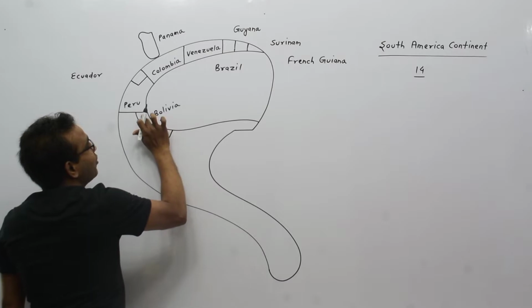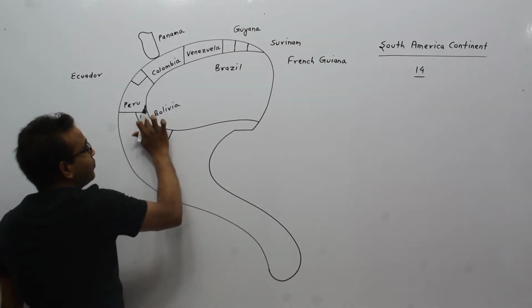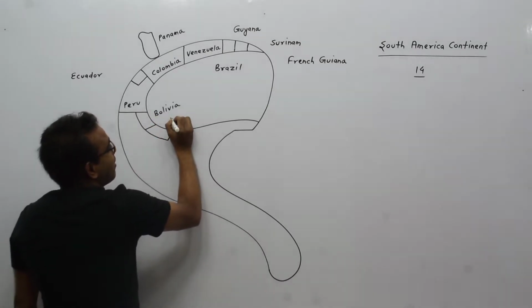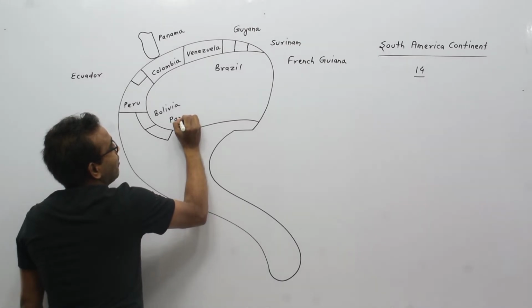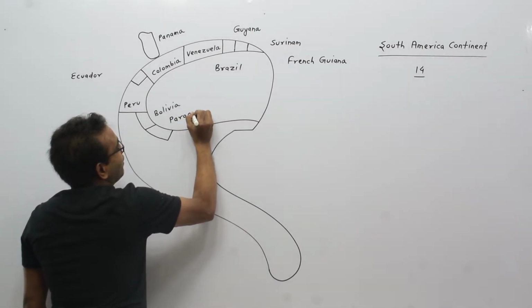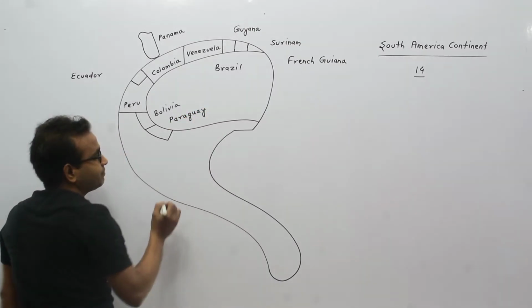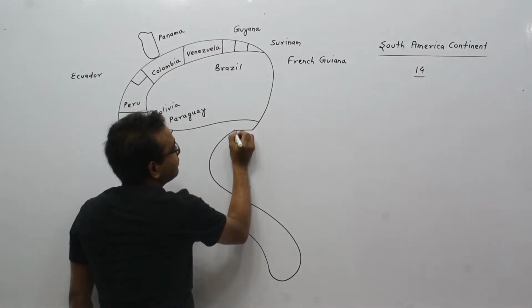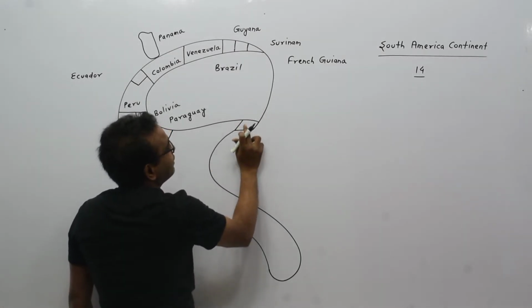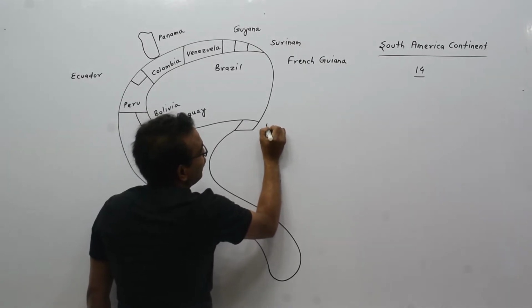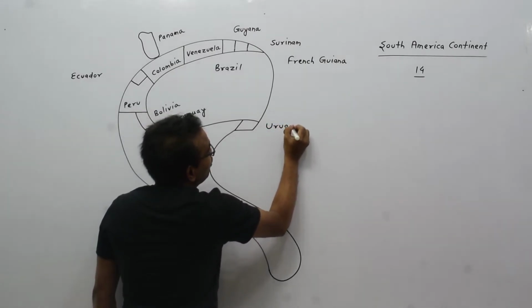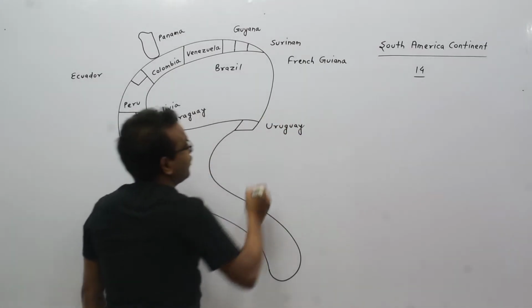This is Paraguay. And this is the neighbor country of Brazil. This one is Uruguay. This is Uruguay.